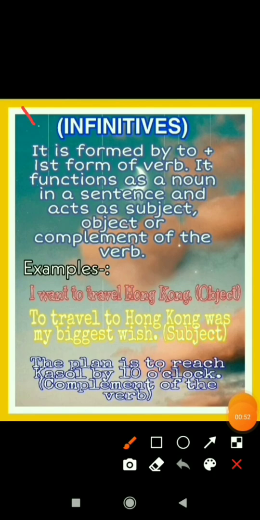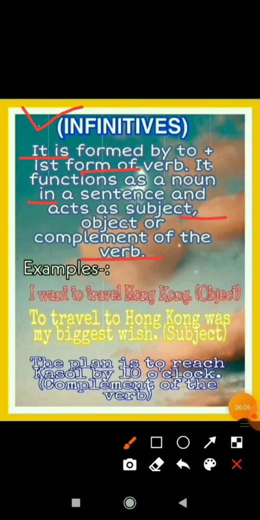First type of non-finite verb is infinitives. So let's see the definition of infinitives. It is formed by to plus first form of verb. It functions as a noun in a sentence and acts as subject, object or complement of the verb. So infinitive is formed by using to plus first form of verb. When we use to before the first form of verb, it becomes infinitive. It functions as a noun in a sentence and also acts as subject, object or complement of the verb.